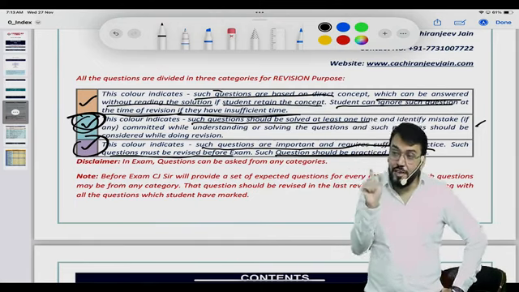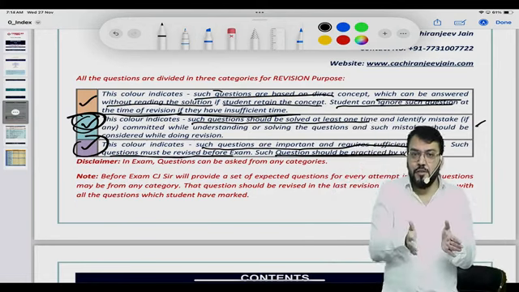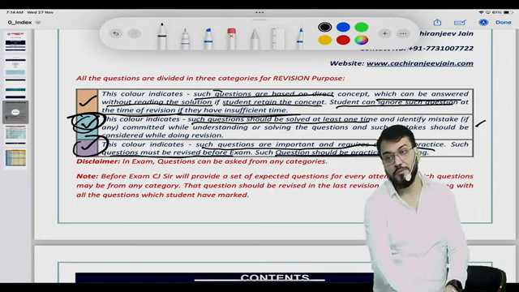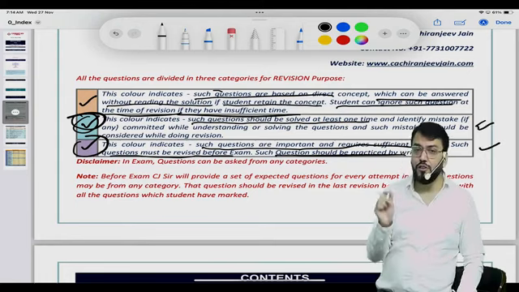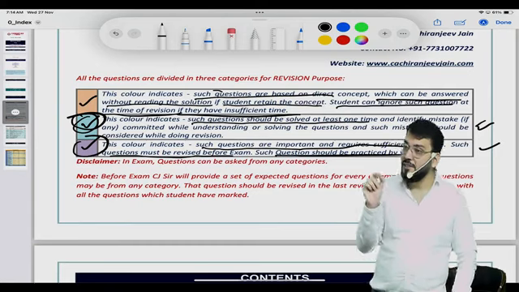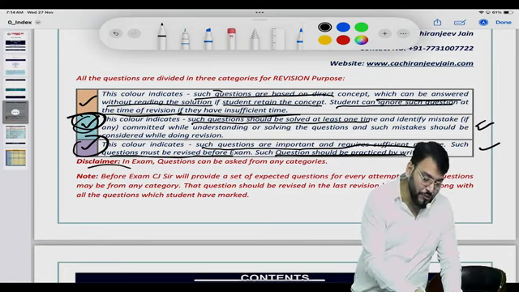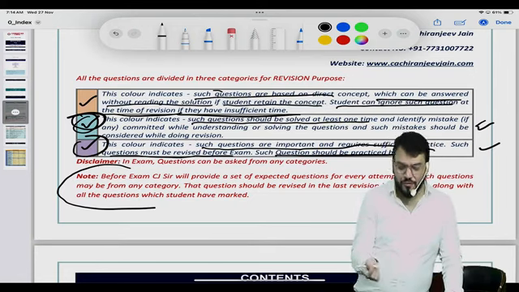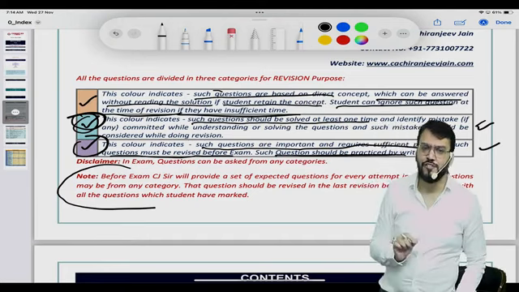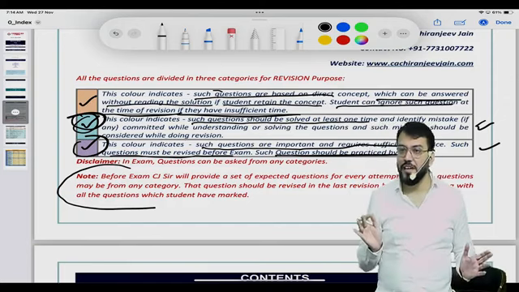Got this point? So before the exam, in revision, what should you read? Just before the exam, you should read first the third category, it is a must. In the second category, all those questions which were doubtful for you, that is also a must. Correct? And all the expected questions which are not in the second and third category, that is also a must. The first category you can avoid because that is directly linked with the concept. If you have read the content, you can answer on your own. So you can save time for revision.